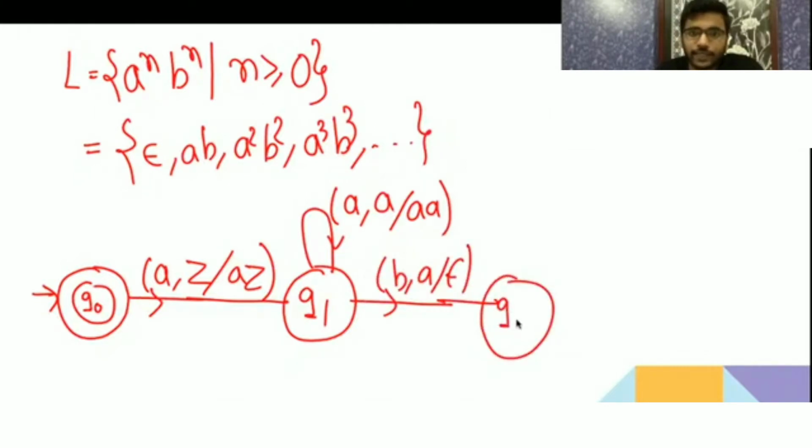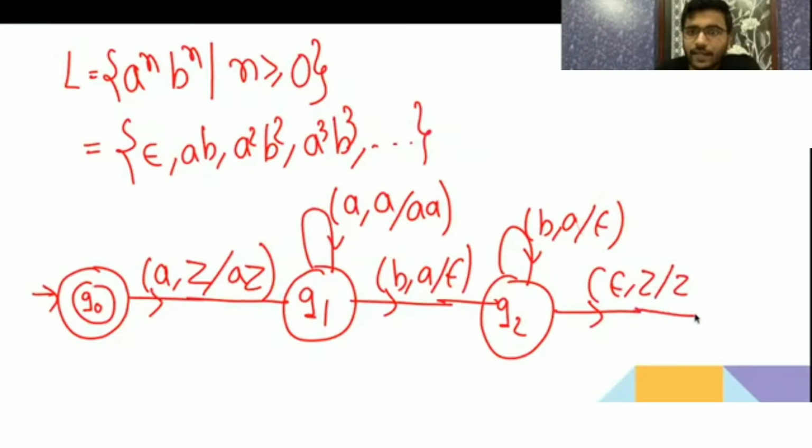Now again you will get b, the top of the stack will have a only. Again you got b, the top of the stack will have a, pop it. Now the string will get exhausted, replace Z with Z and accept it.